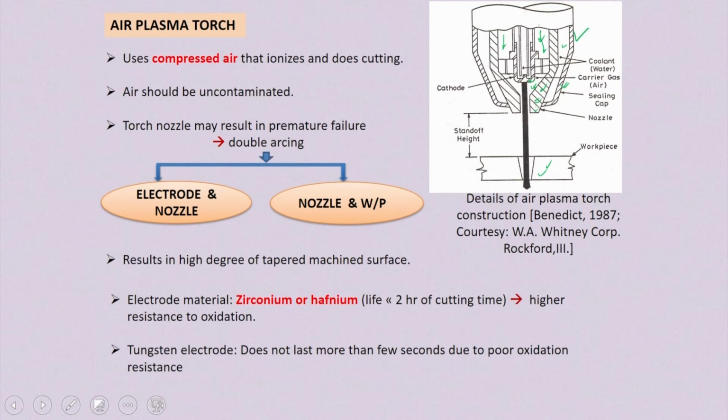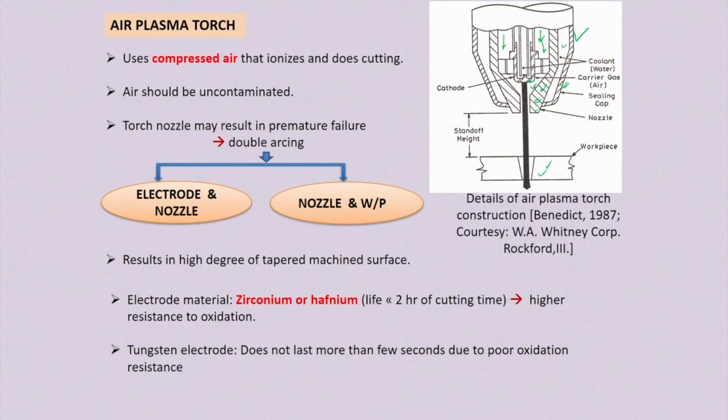The electrode material used for this kind of air plasma nozzle is hafnium or zirconium. This hafnium and zirconium has about 2 hours of life. This kind of material is used because it has a high resistance to oxidation.